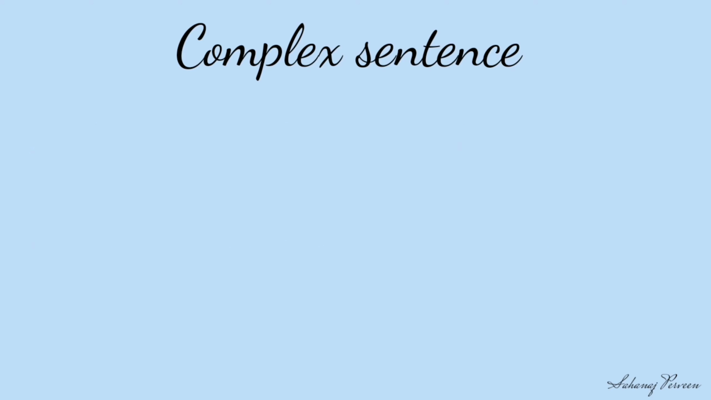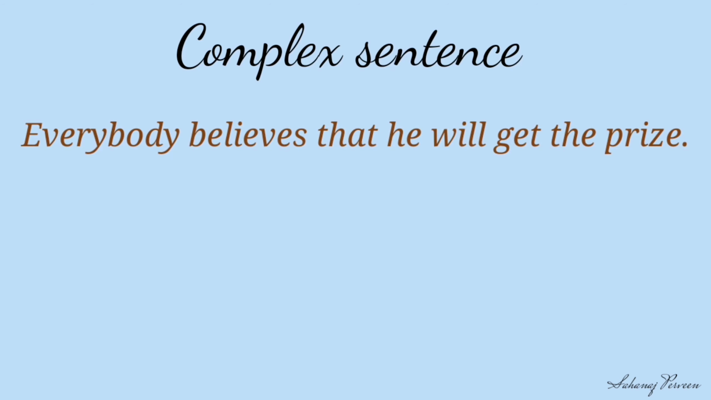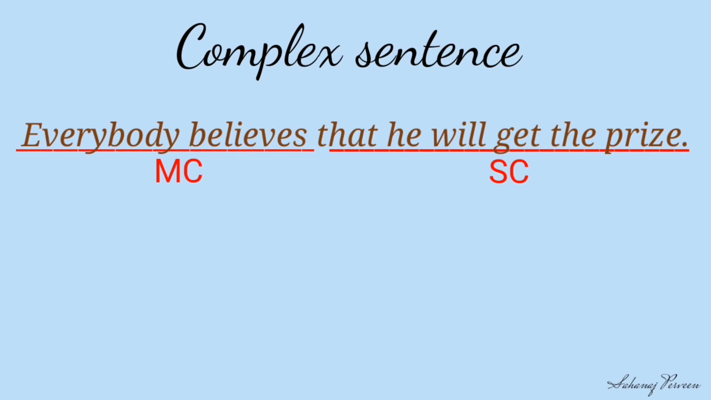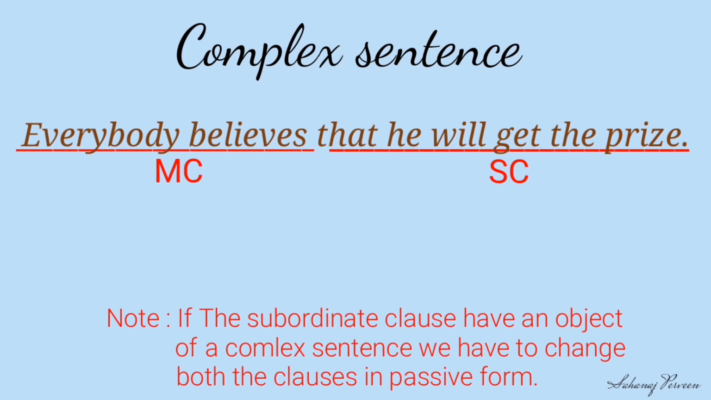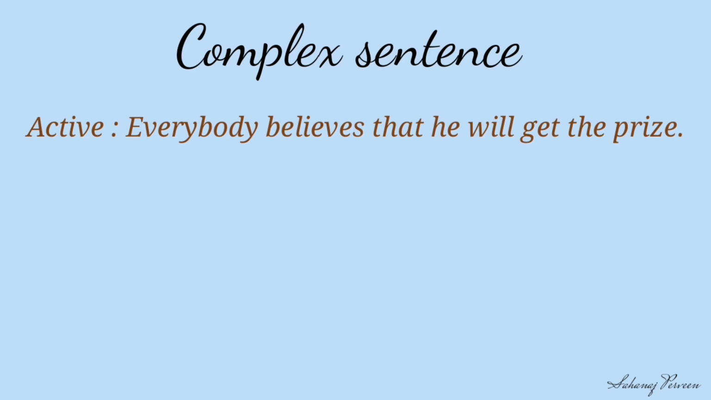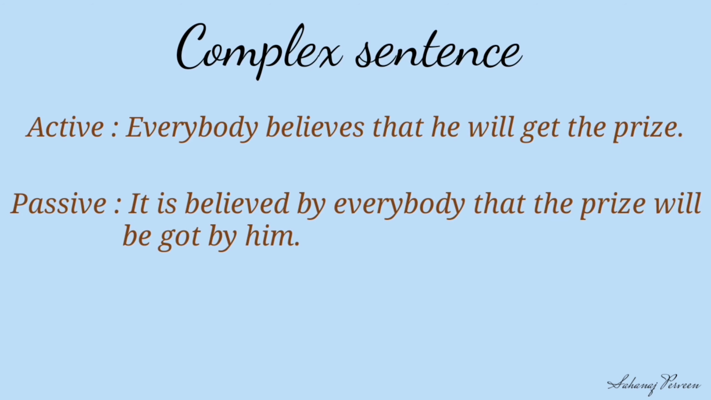Look at another example. Everybody believes that he will get the prize. Now look at the sentence. Everybody believes, it's the main clause. That he will get the prize, look at the subordinate clause. It also has an object. If the subordinate clause has an object, then we have to change both clauses into passive form. Now our passive is, it is believed by everybody that the prize will be got by him.